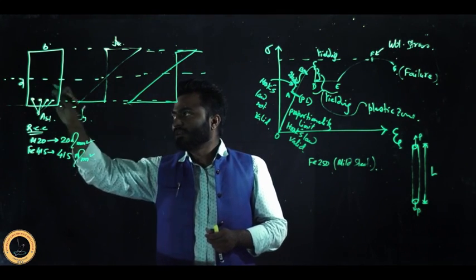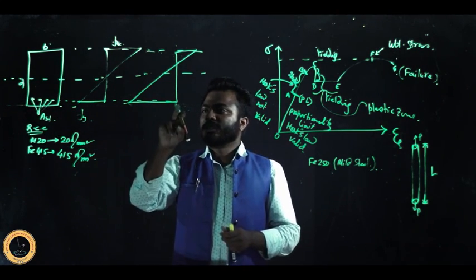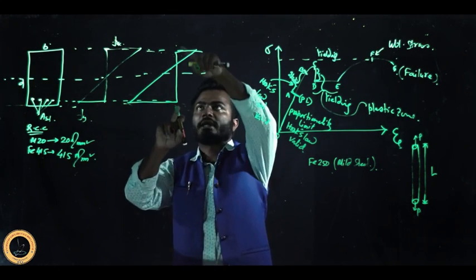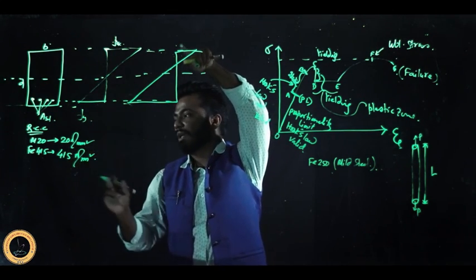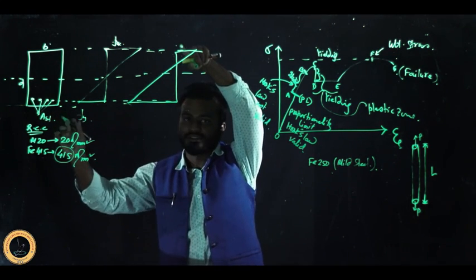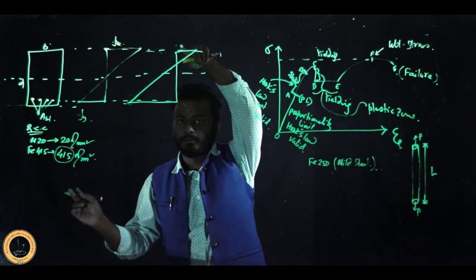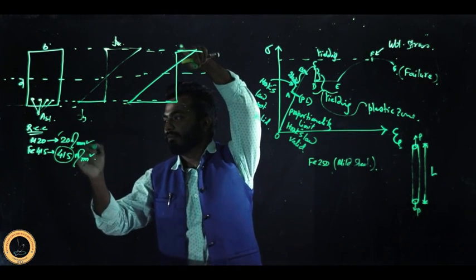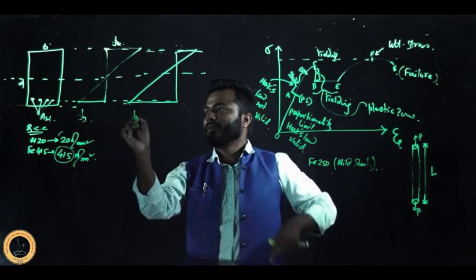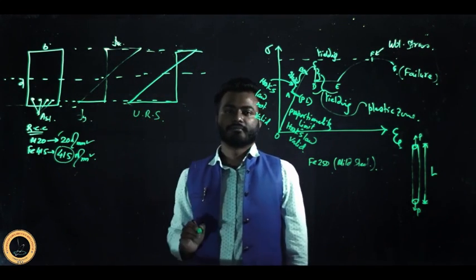So once you reduce some quantity of steel, it will develop the maximum stress first. It will fail first, but the concrete will say that it has more capacity. It means the 415 Newton per mm square of stress, if you reduce the steel quantity, will develop before the development of the maximum stress in the concrete, because you have reduced some quantity of steel. So it will be an under reinforced section.